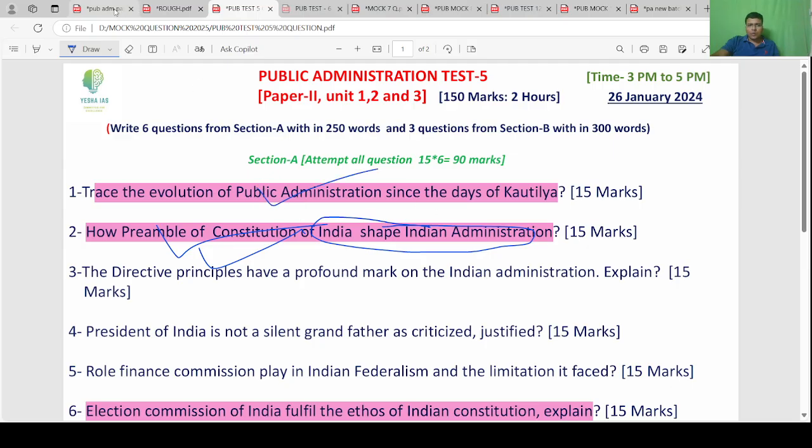Kautilya, Arthashastra. Next, in the light of recent Supreme Court judgment, categorization of SC positively impact their socio-economic development, critically analyze. So these are various Supreme Court judgments you need to write, like abolition of the manual scavenger act, or different facilities given to SC, so that socio-economic development. Supreme Court's judgment that you need to write. I haven't asked this question.